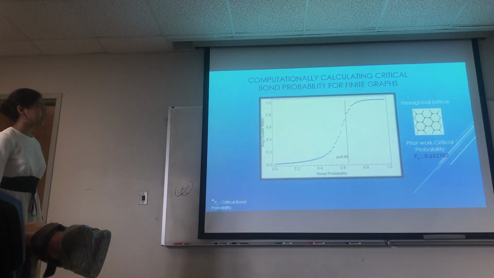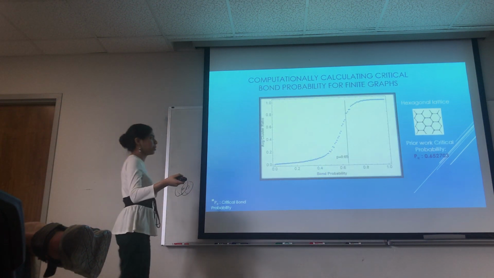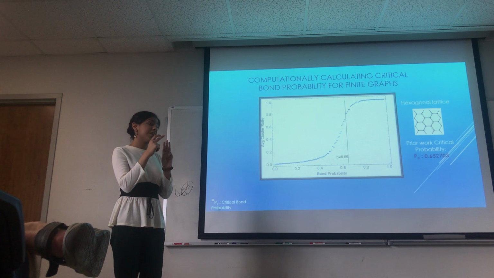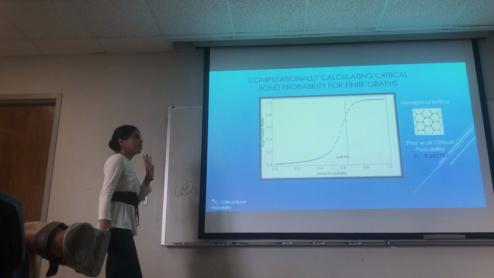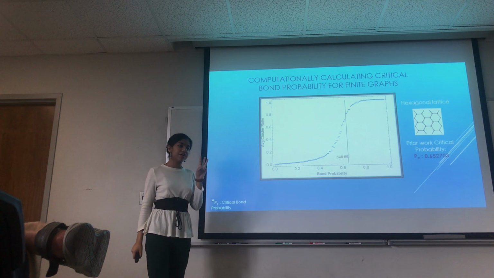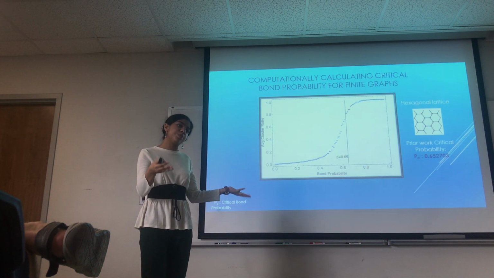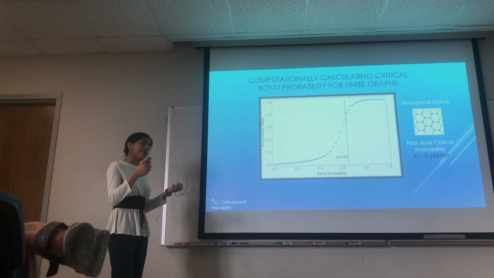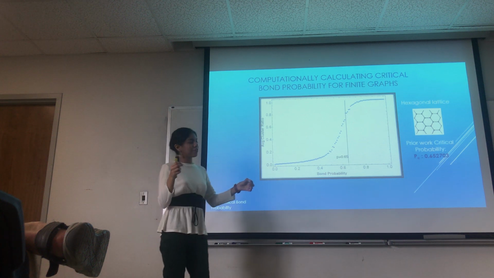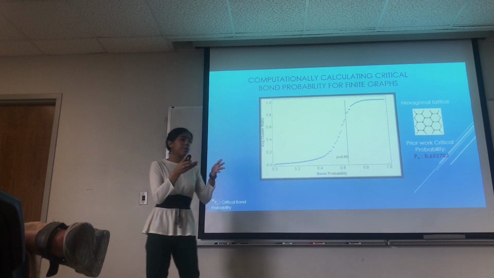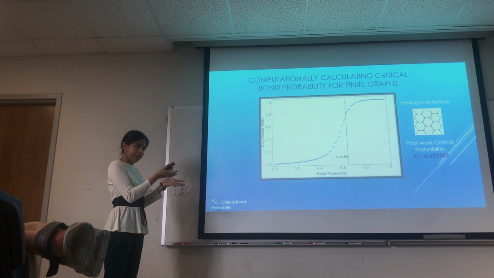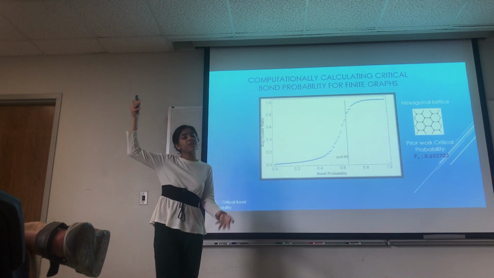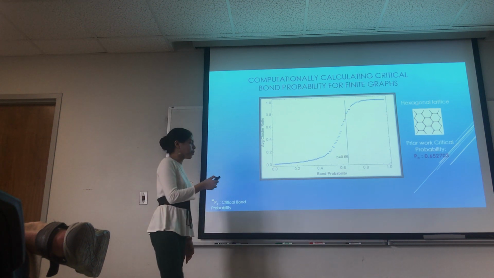So the first part of my project was computationally calculating the critical bond probability for finite graphs. So I studied 3 different lattices, the hexagonal lattice, the square lattice, and the triangular lattice. I created a program in Python which created a graph that had edges with probability P. And for each edge, with a random number generator, I generated a random number between 0 and 1. And if that number was greater than the edge probability, then entanglement was successfully exchanged. If not, it wasn't successfully exchanged. And I ran this for a large number of time steps to figure out a critical probability.